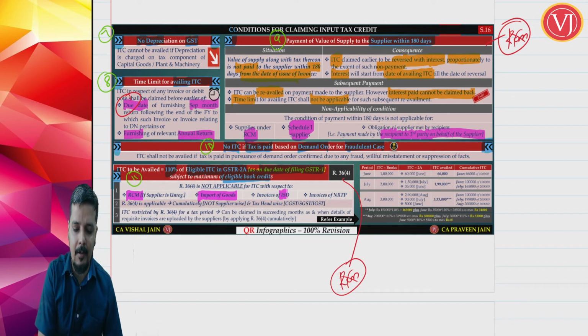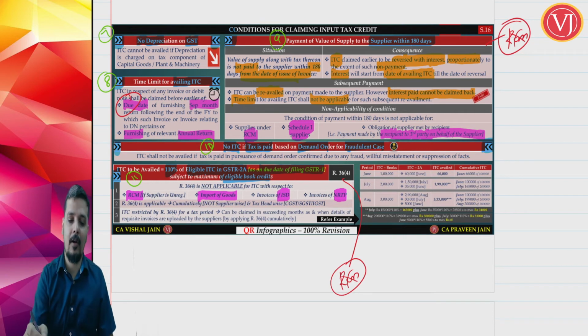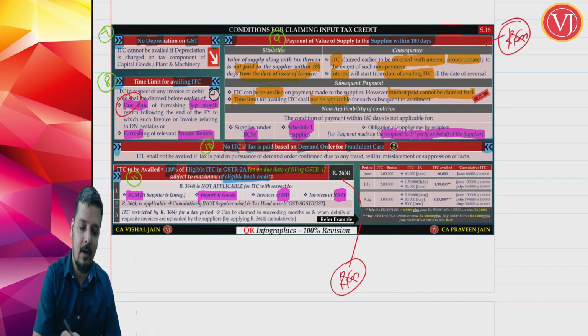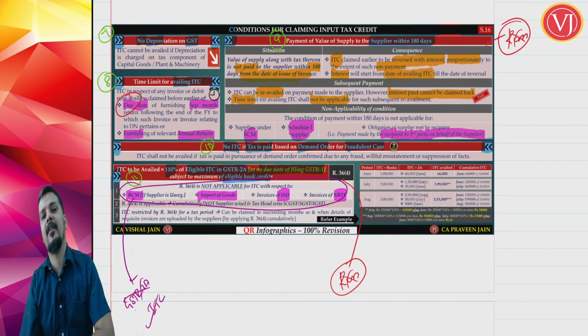It is also not applicable for invoices of input service distributor. It is also not applicable for invoices of NRTP. Now, in all these 4 cases, RCM, IGST portion in case of import of goods, ISD and NRTP, whether or not I get it in my GSTR 2A, I can take the credit. So in all these 4 cases, friends, what are they trying to tell? They are trying to tell that whether or not I get it in my GSTR 2A, even if I don't get it in my GSTR 2A, I can still take my input tax credit.